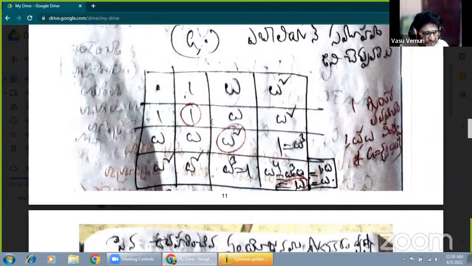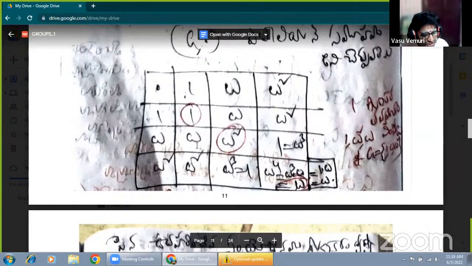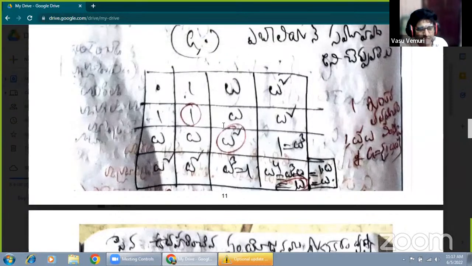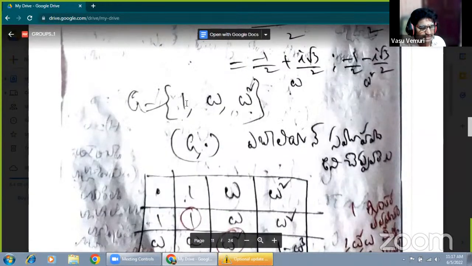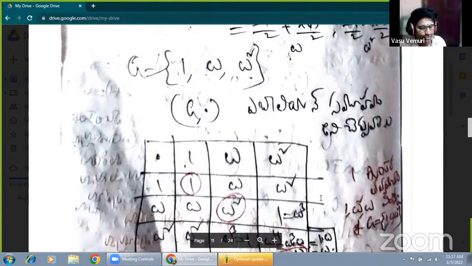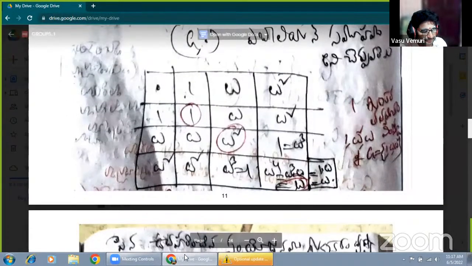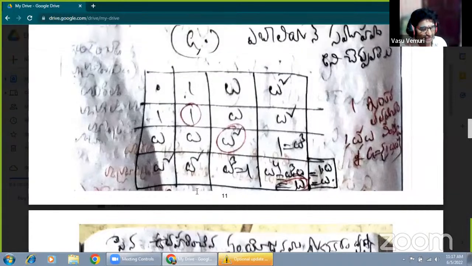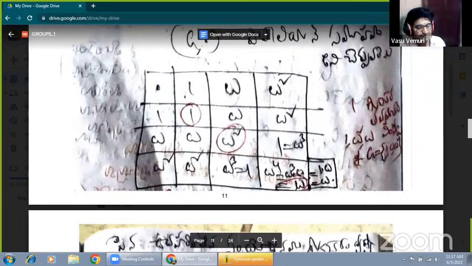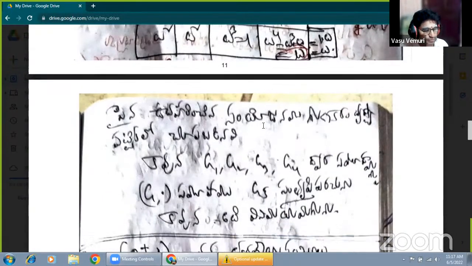Okay, just observe. It is very clear, there is no doubt. Here, each and every row has no elements outside of the set. 1, omega, omega square are the same elements given in the set of cube roots of unity, irrespective of the row. Now the second row is omega, omega square, and 1. That's why omega square into 1 is omega square. There are the same set of elements irrespective of the row, so there are no outside elements. All the entries must be filled in the composition table.